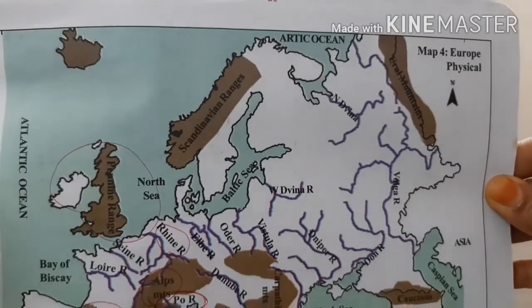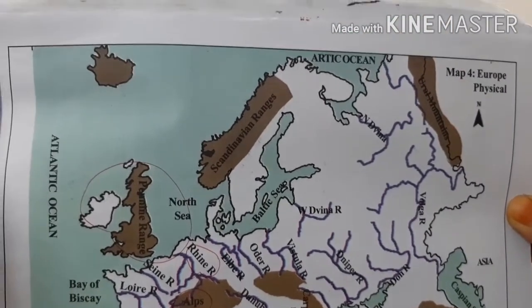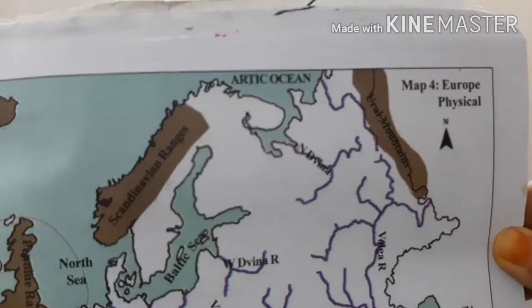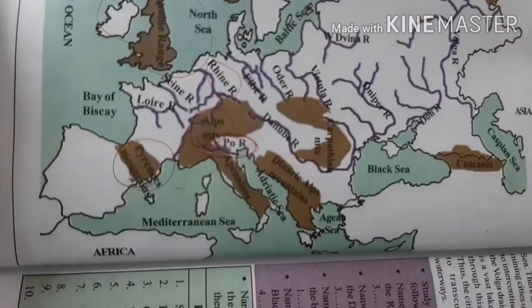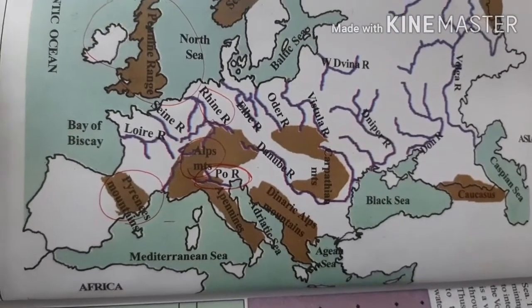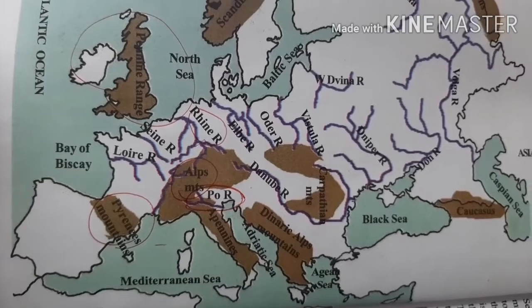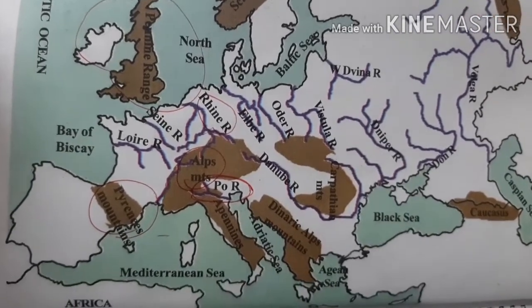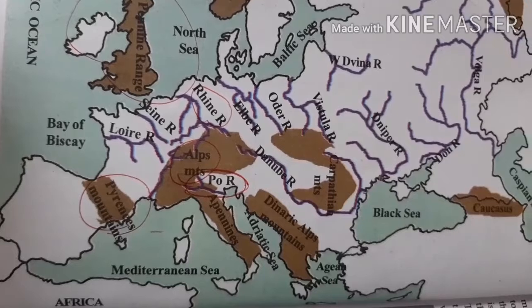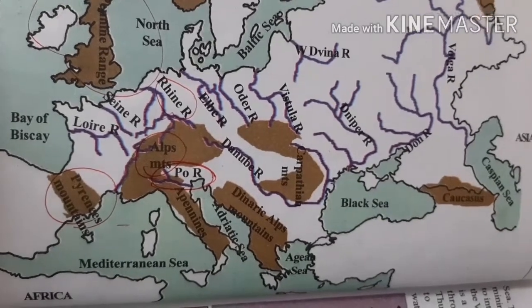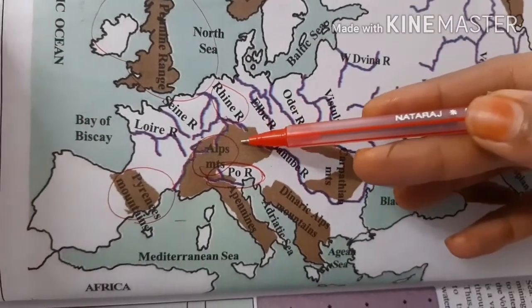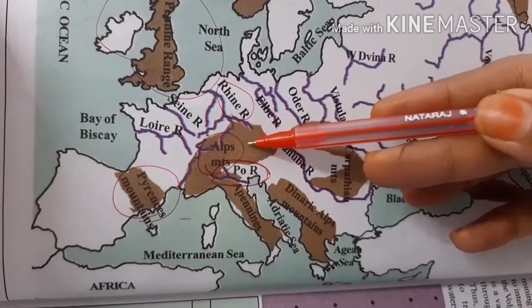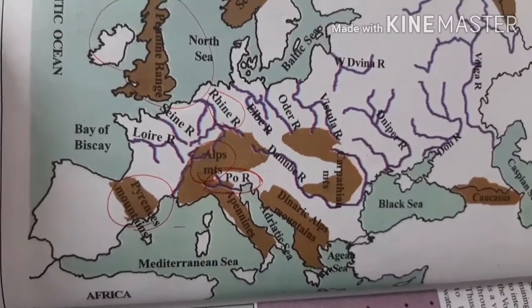Look at Euro physical map, children. See these brown ones. These are all mountain ranges, children. And there are few mountain ranges in Europe which are always covered with snow throughout the year. Among them, one is Alps mountain ranges. They are covered with snow throughout the year.